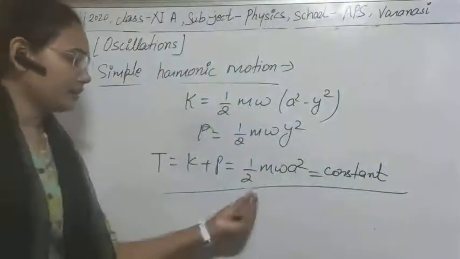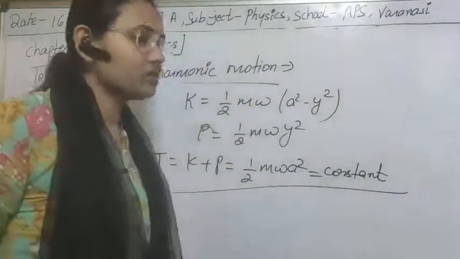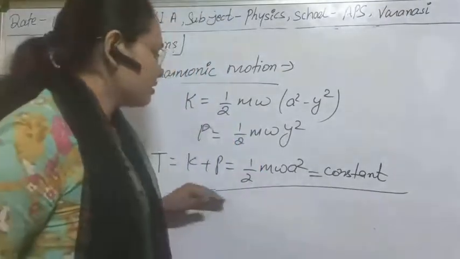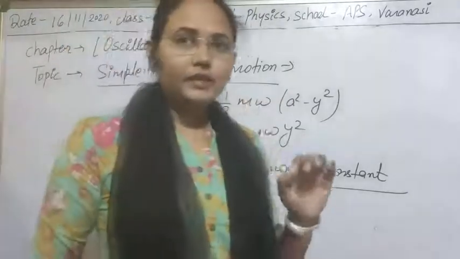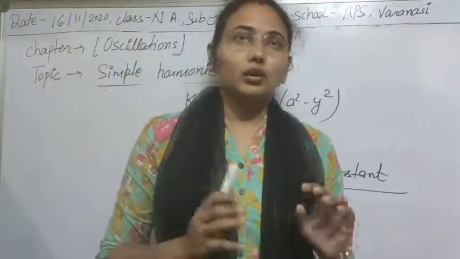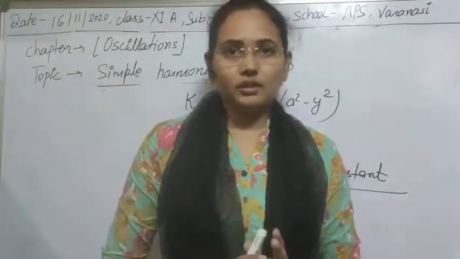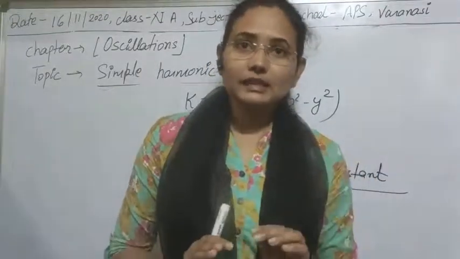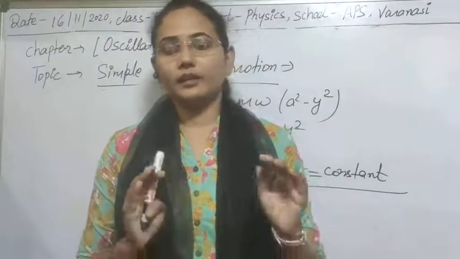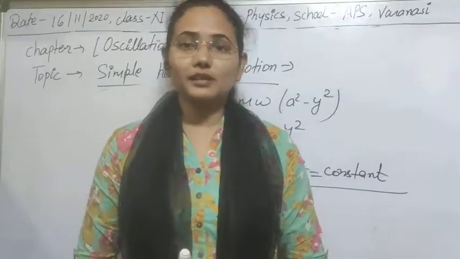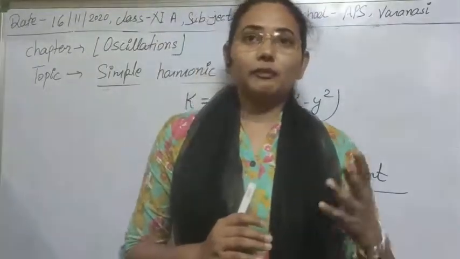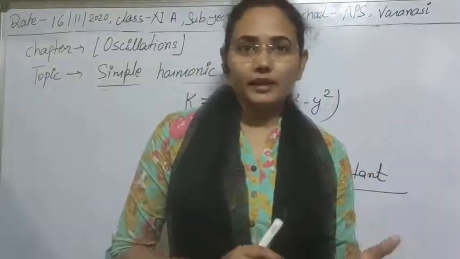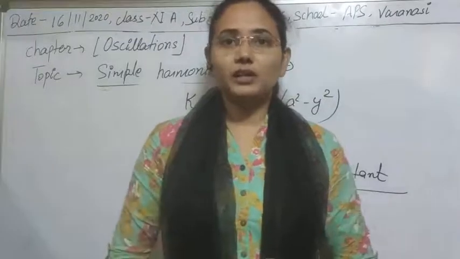Clear? Here we are seeing that m is constant, omega is constant, a is constant for the simple harmonic oscillation. Then obviously this is constant. It means that at every point in the oscillation, total energy should be constant. Total energy cannot change. If there is an increase in kinetic energy, then definitely there will be a decrease in potential energy, and if somewhere potential energy is zero, there will be maximum kinetic energy. If somewhere kinetic energy is zero, then potential energy should be maximum.